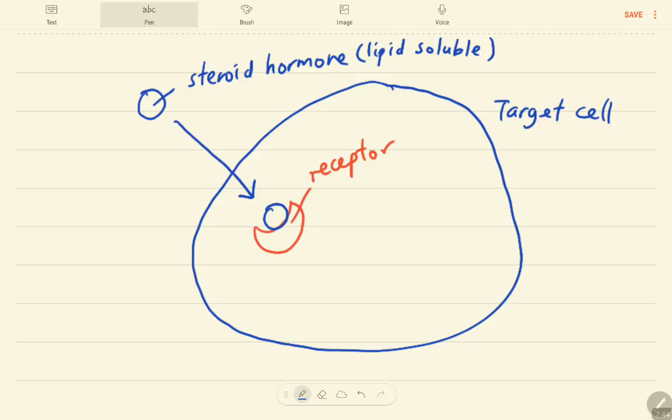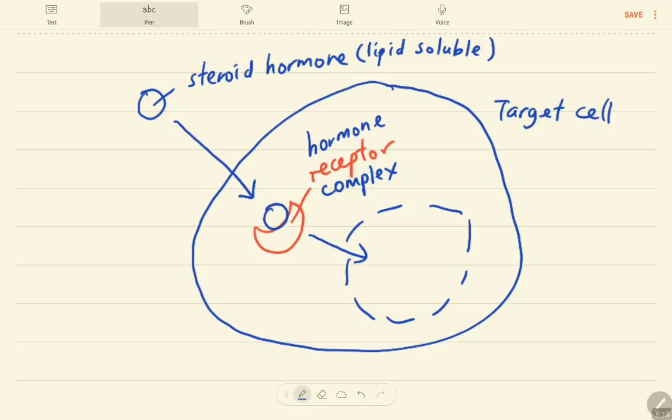So the hormone binds to the receptor, forming a hormone receptor complex. Clear so far? After the hormone receptor complex is formed, this whole complex will enter the nucleus.